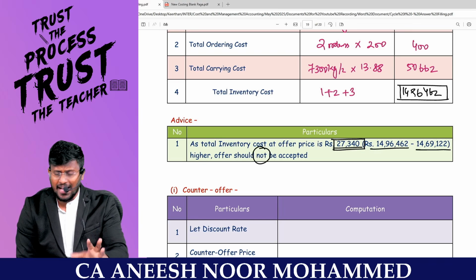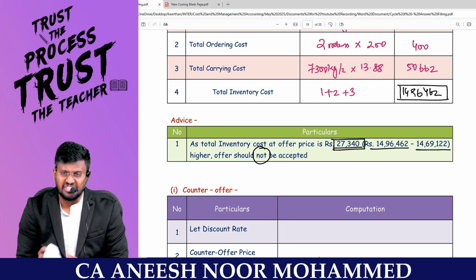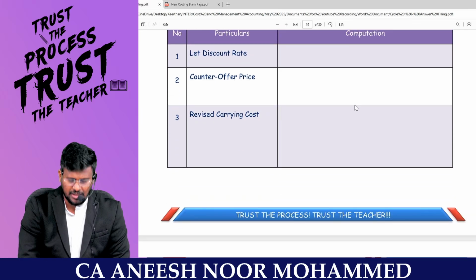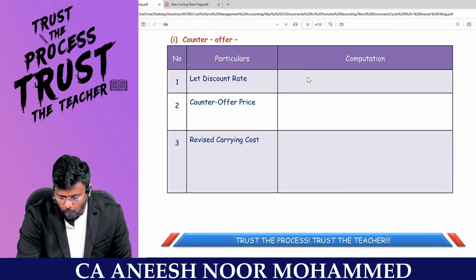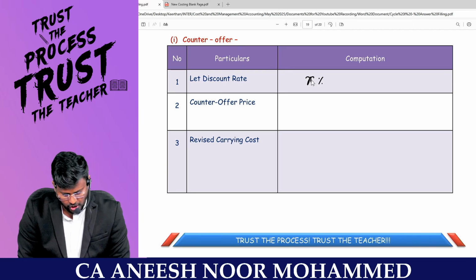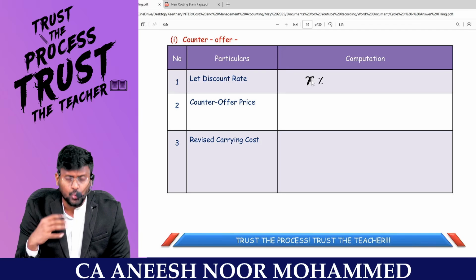Fine. For that, actually, the question is asking that you say an offer rate. Brilliant. Fantastic part of the question. I love this area. What should be the minimum discount rate? You should ask. We don't know what the discount rate is, so we can take the discount rate as X percentage. It may be 1%, 2% or 3% or 5%. Fine. My dear lovable students, then what will be the counter offer price?